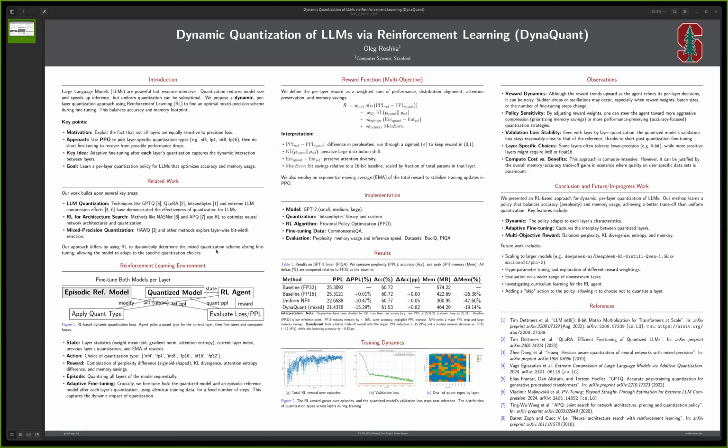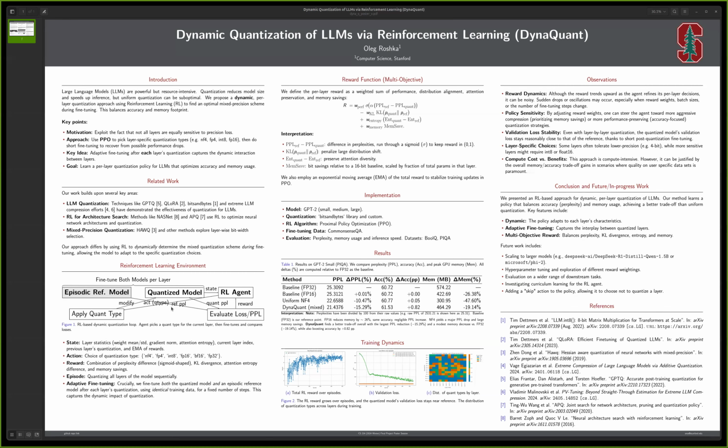Validation stability: because we do short fine-tuning steps after each layer is quantized, we maintain good overall performance. Computational costs: this approach is quite heavy on compute. However, it could be worthwhile in scenarios where balancing memory or speed with performance is important.